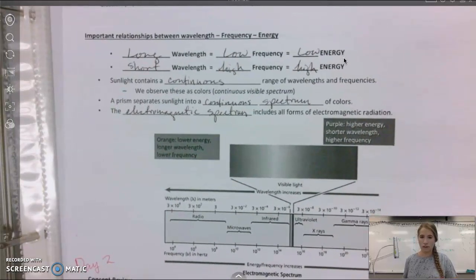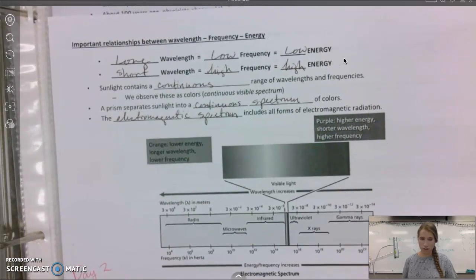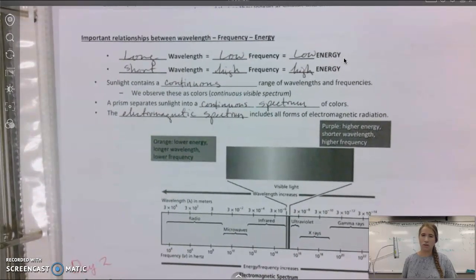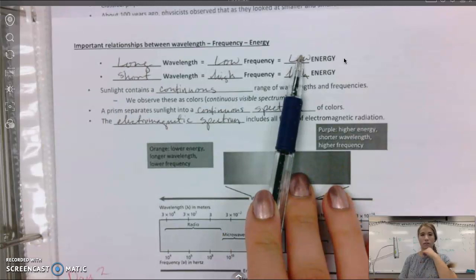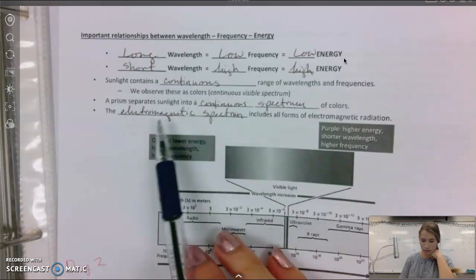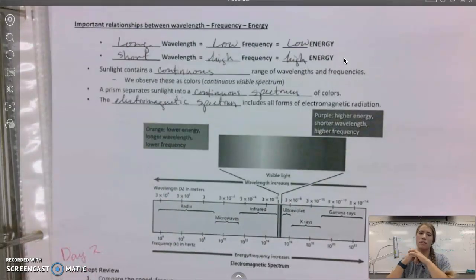Now, here's the other important thing, is we need to relate this to energy. Okay, so it turns out that long wavelength is low frequency, which is low energy. And if we have short wavelengths, then that's high frequency, high energy. Let's put some names to this. We have proportional and inversely proportional.